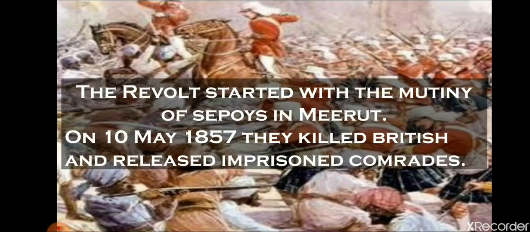The revolt started with the mutiny of sepoys in Meerut on 10th May 1857. They killed British officials and released imprisoned comrades. The soldiers who had been jailed and imprisoned by the Britishers in Meerut were freed. On 10th May 1857, many Indian sepoys killed British officials or soldiers, and they also released their imprisoned comrades.